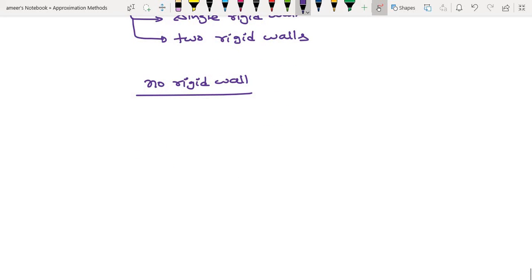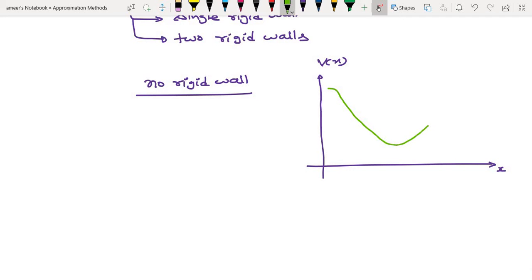At the turning points, the particle can cross the turning point. This is x and V of x. Let's say the potential function may look somewhat like this. Let's say this is the energy level E. So definitely these will become the turning points. x1 will be a turning point and x2 will be a turning point. In between x1 and x2 will be the classically allowed region. So this region will be the classically allowed region.